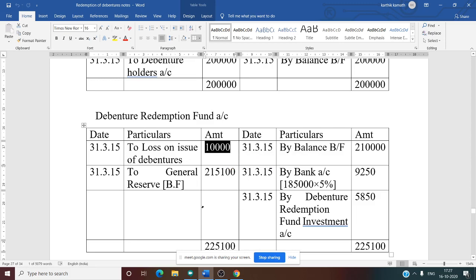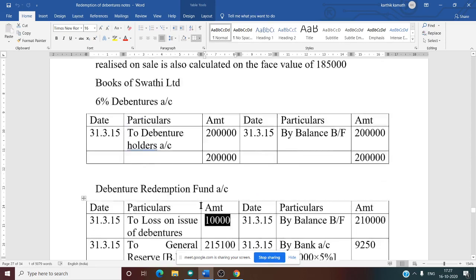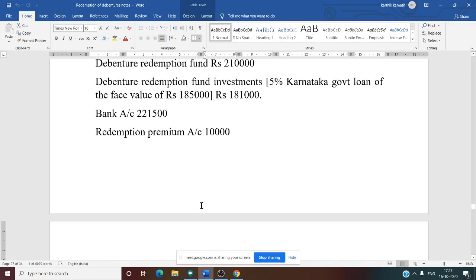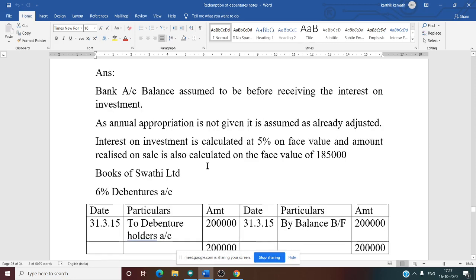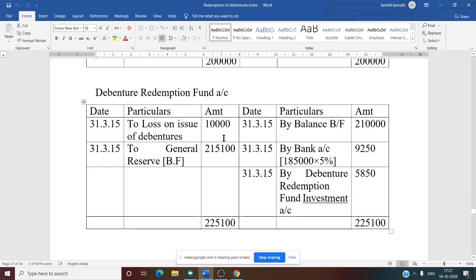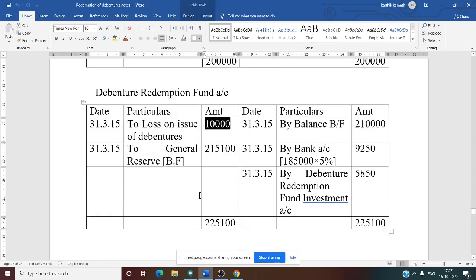How to calculate the premium amount? The par value is given in the problem. What is the par value of the debenture? 2 lakh. 2 lakh into 5%, you do that, and you will get the premium amount. That premium amount, 10,000, you need to show as a loss to the company.